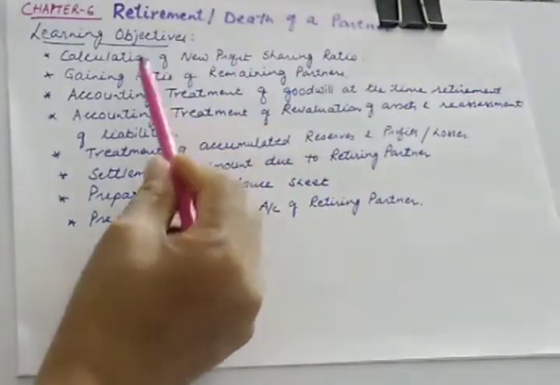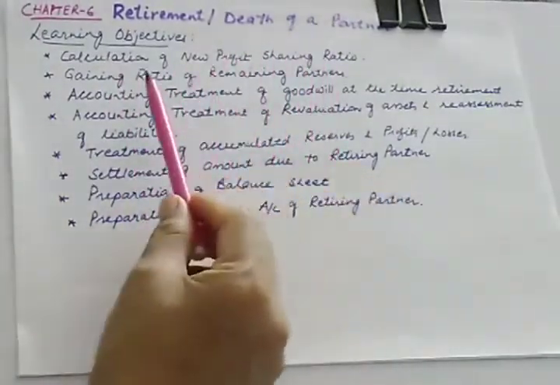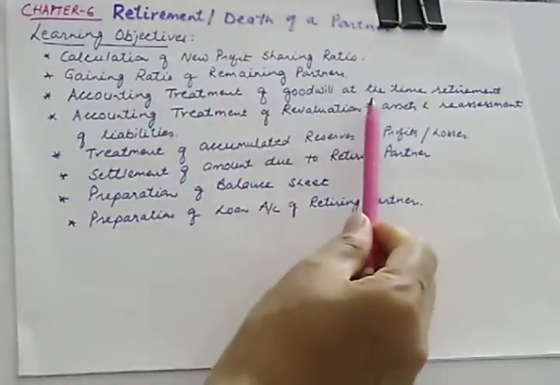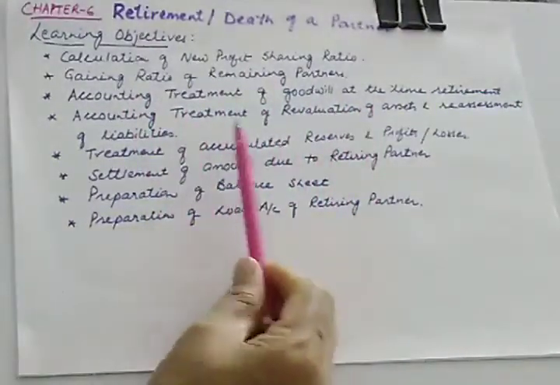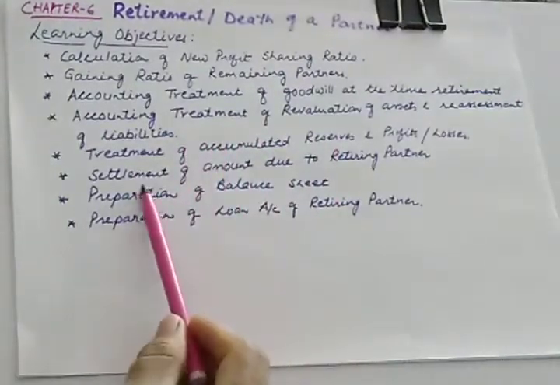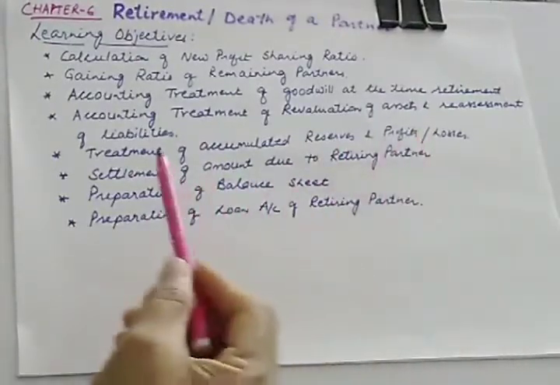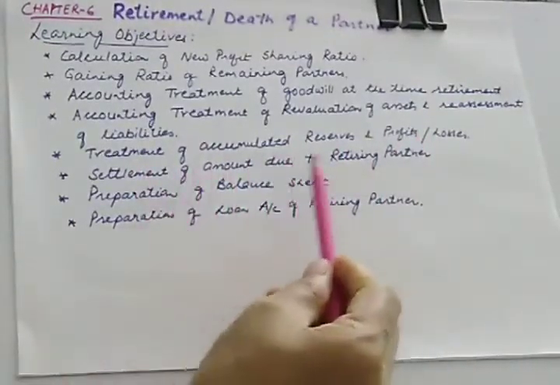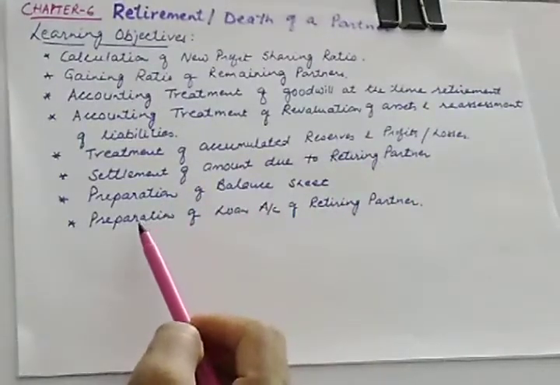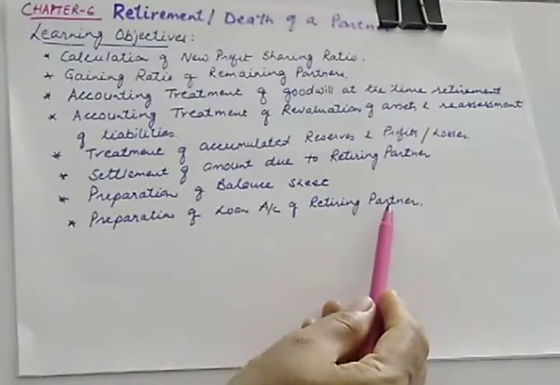Today we are going to start chapter number 6, which is on retirement and death of a partner. In this chapter we will be studying these topics: calculation of new profit sharing ratio, gaining ratio of remaining partners, accounting treatment of goodwill at the time of retirement, accounting treatment of revaluation of assets and reassessment of liabilities at the time of retirement, treatment of accumulated reserves, profits and losses, settlement of amount due to retiring partner, preparation of balance sheet and preparation of loan account of retiring partner.